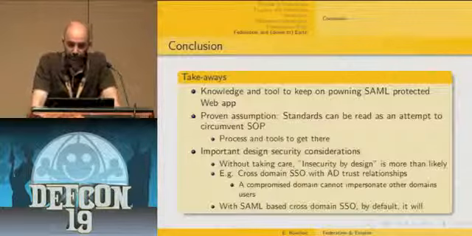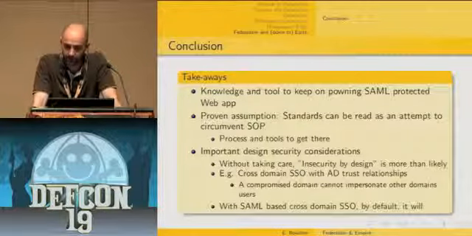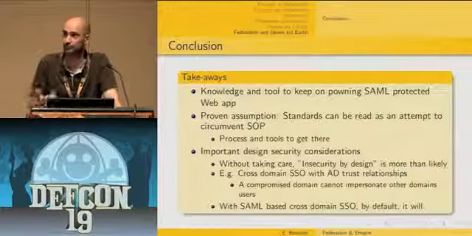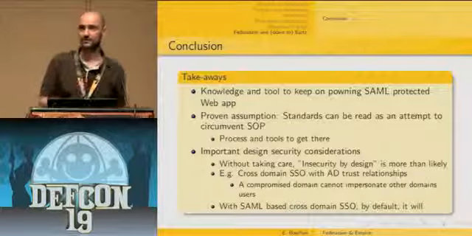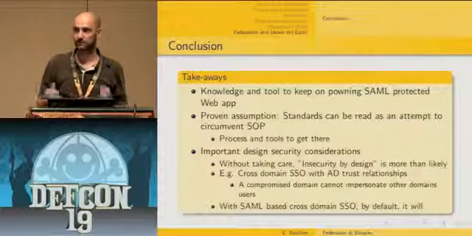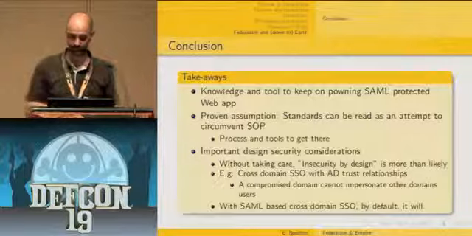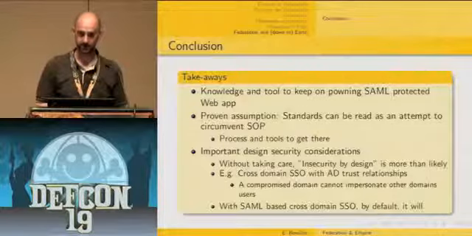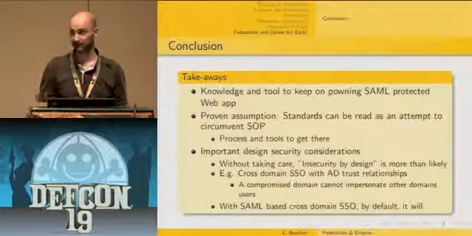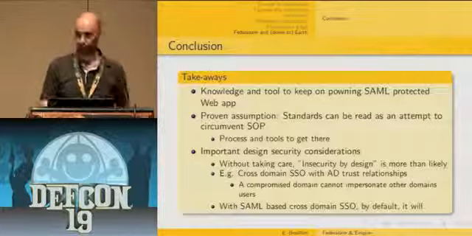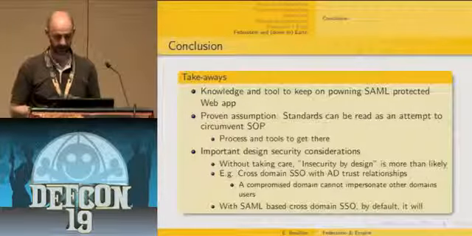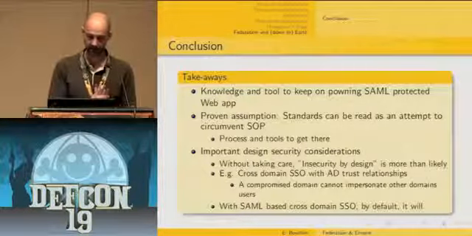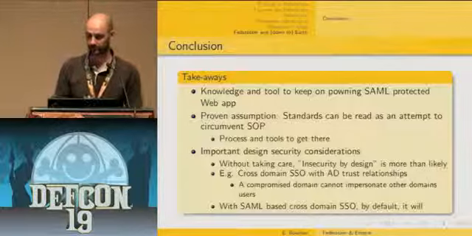The main takeaways of this presentation are, first, knowledge and tools to keep on properly assessing SAML-protected web applications, and how to adapt the toolset, the classical web application scanner and tester toolset, to cope with SAML-protected web applications. Then, the proven assumption that the standards can be read as an attempt to circumvent the same-origin policy, so you've got the tools and process to go there. And also important security design considerations: without taking care, insecurity by design is possible.